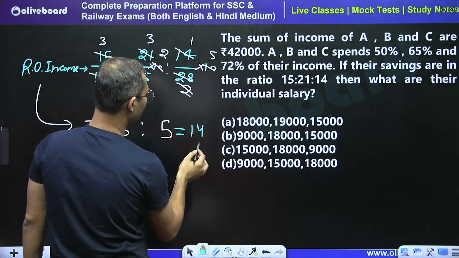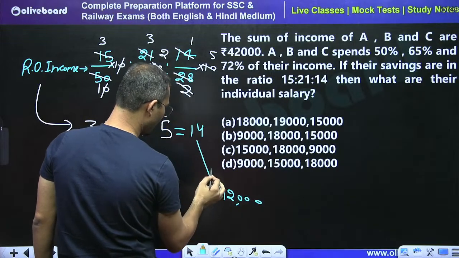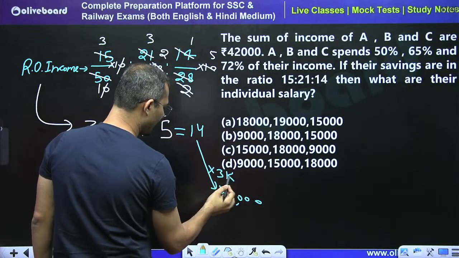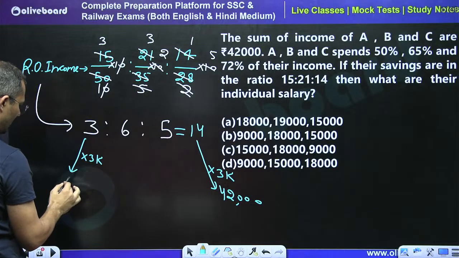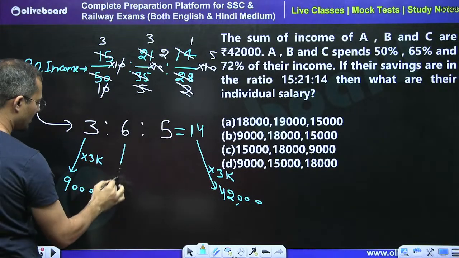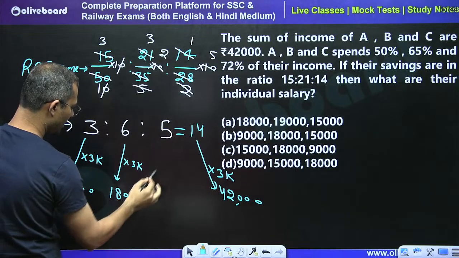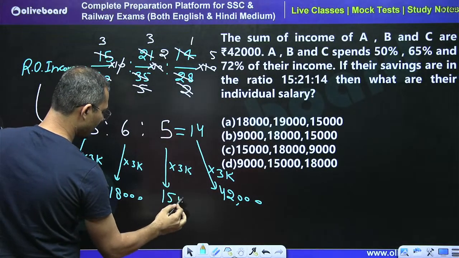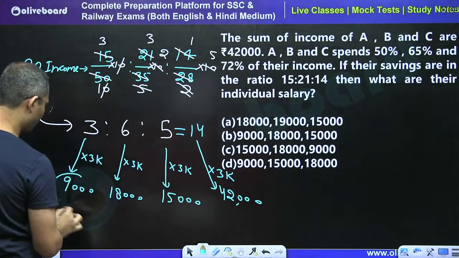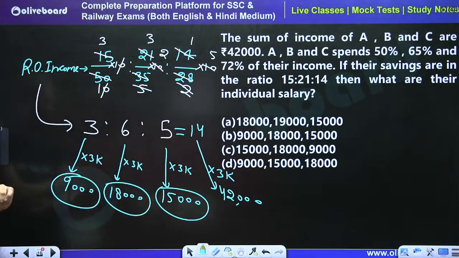So 14 is equal to 42,000. So it is 3K times. So 3 into 3K is 9,000, 6 into 3K is 18,000, and 5 into 3K is 15,000.